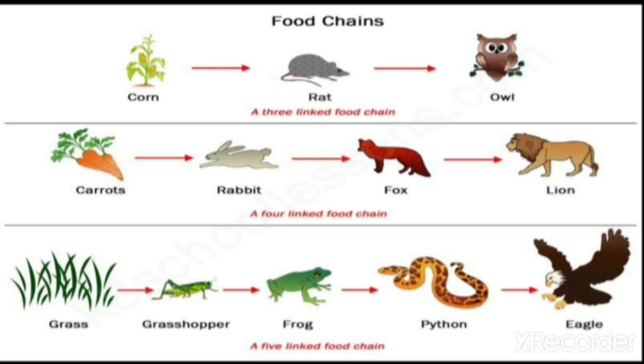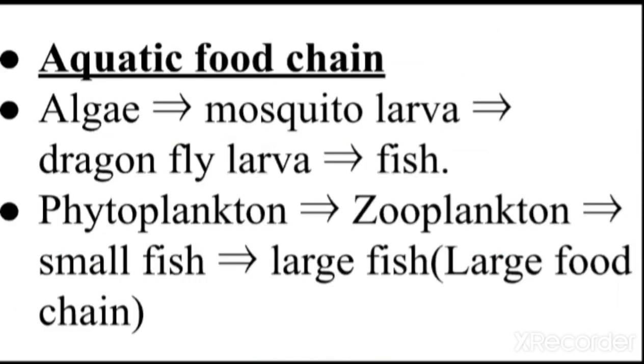Again, these food chains are classified as aquatic food chains and terrestrial food chains. The food chain which consists of the creatures present on land constitutes the terrestrial food chain. Now let us look at the examples for the terrestrial food chain. First we have come to the aquatic food chain. Let me explain the aquatic food chain also. The food chain which consists of the aquatic creatures is commonly called the aquatic food chain.